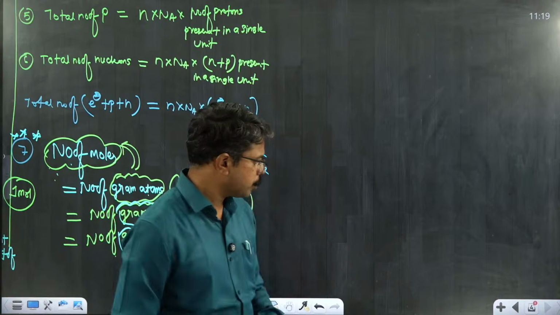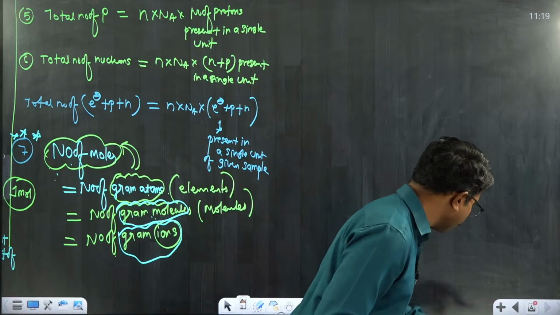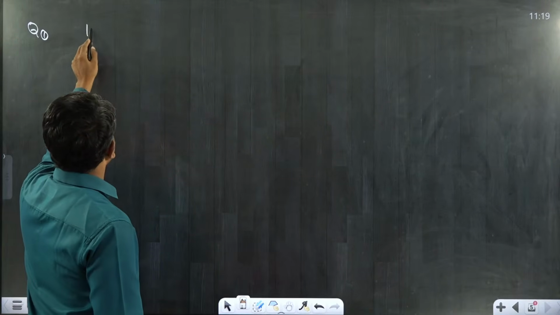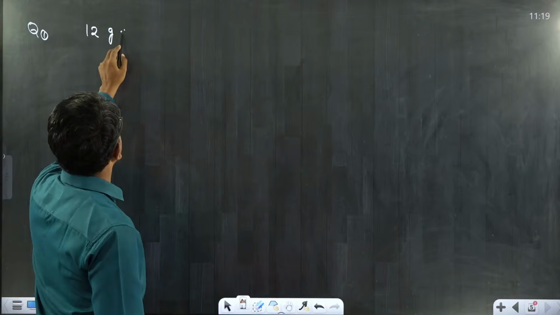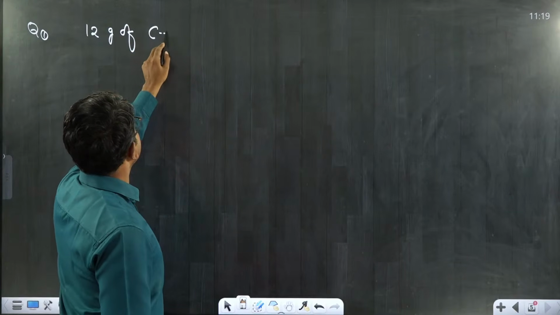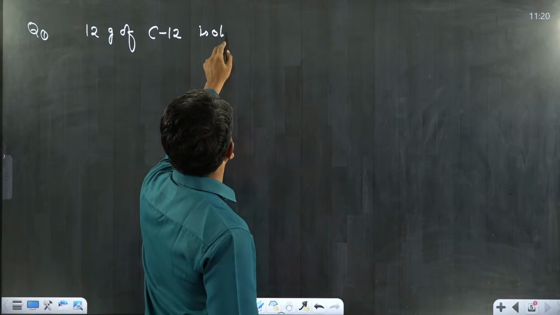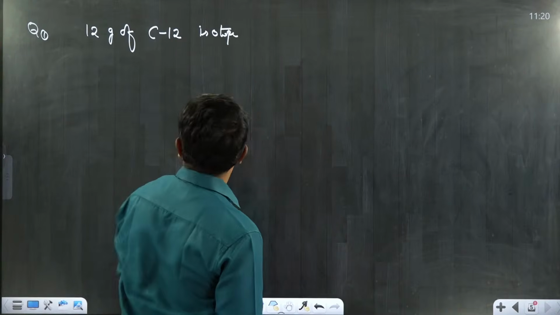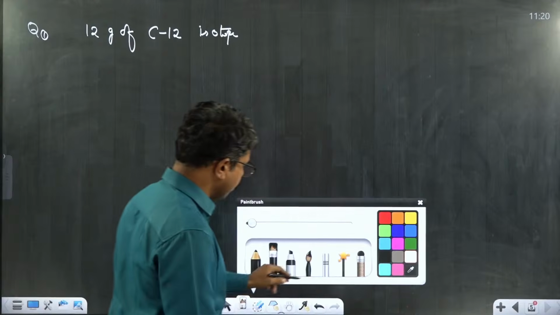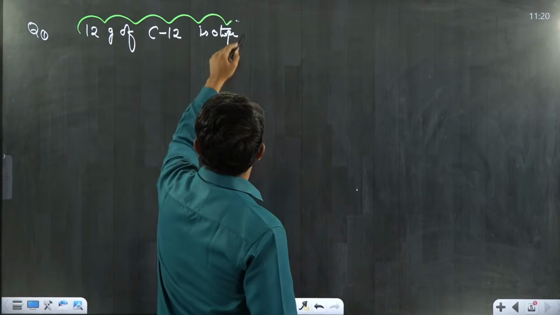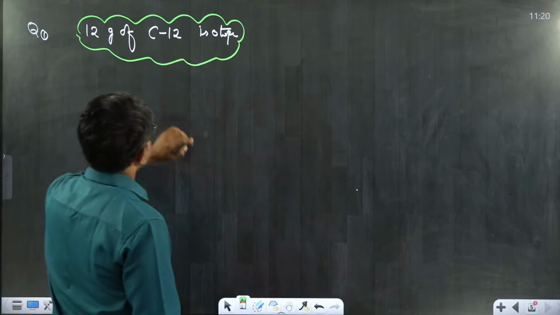Right, so we are going to work a few more examples for today's class. Question number one: 12 grams of carbon-12 isotope. I have given 12 grams of carbon-12 isotope as the given sample.